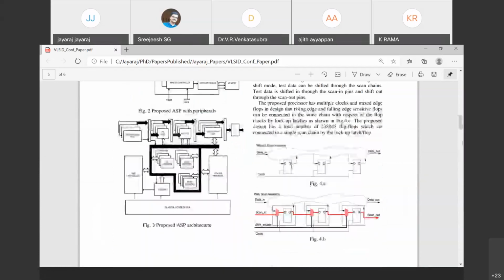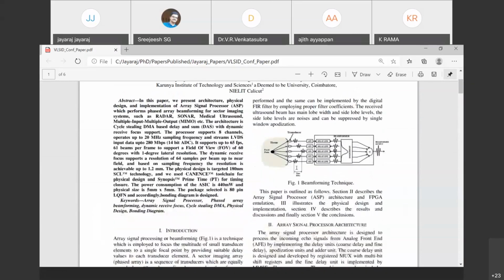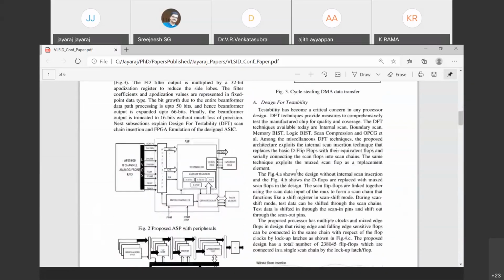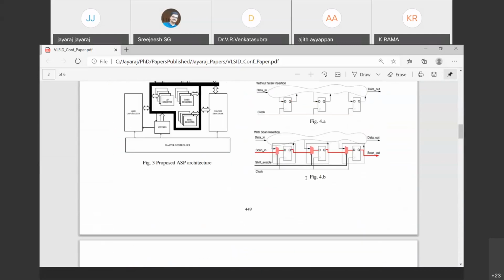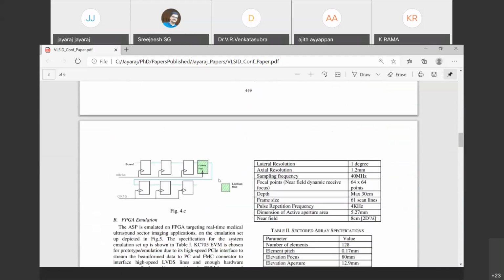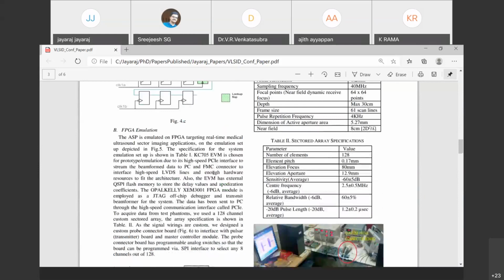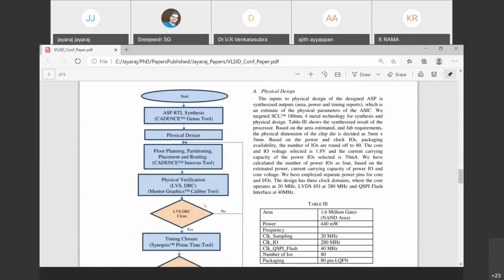Here we discussed the complete design and implementation, hope this is visible, right? This slide: design and physical implementation of a single processor ASIC for sector imaging systems. Right from the architecture to FPGA emulation to DFT. While doing design for testability, when there are different clock domains, we need to use a kind of latch called lockup latches. Those kind of circuits we need to use. And finally, the complete design flow.